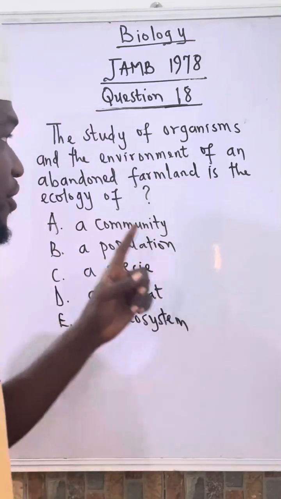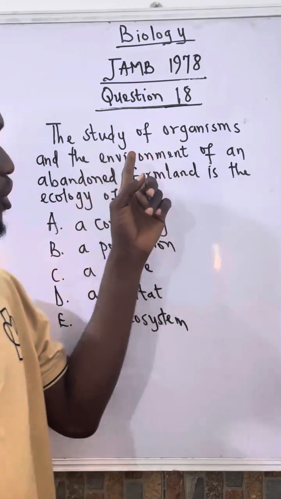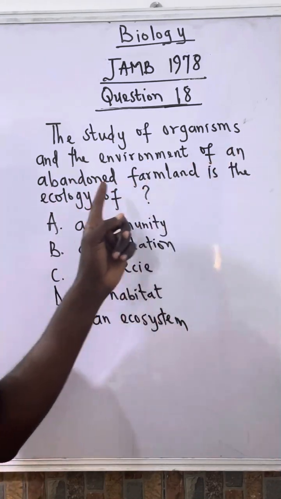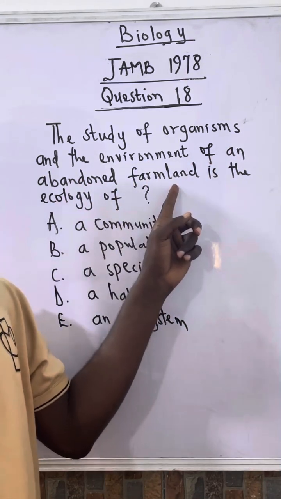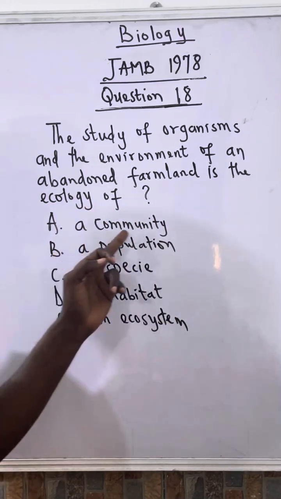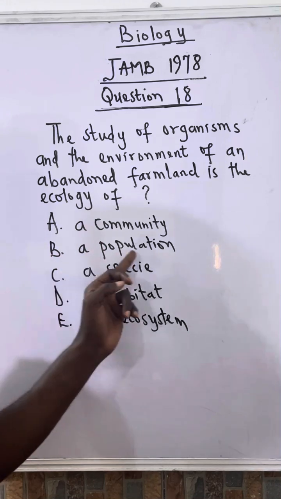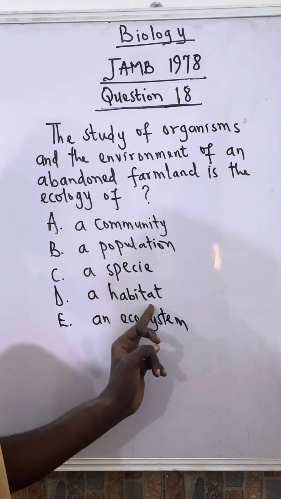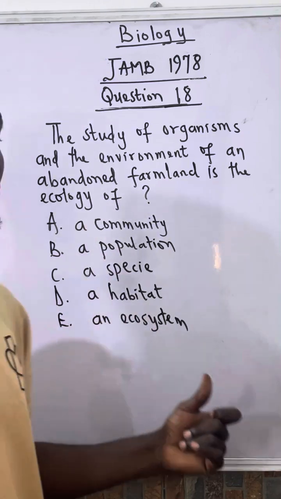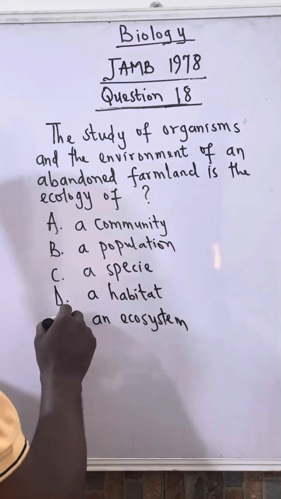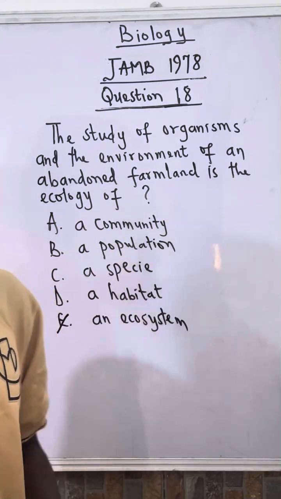Let us see this biology question. The study of organisms and the environment of an abandoned farmland is the ecology of dash. A, a community. B, a population. C, a species. D, a habitat. And E, an ecosystem. So the correct answer to this question is E, which is an ecosystem.